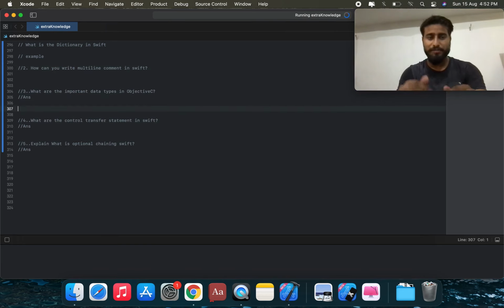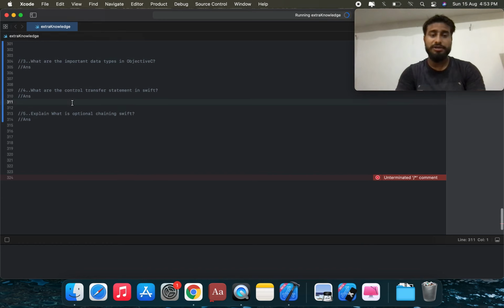Next one: what are the important data types in Objective C? What are the important data types in Objective C? This is Boolean, which we assign the Boolean data type, and assign the Boolean values true and false. Next data type is NSString, which is represented by string. Next is NSInteger, which is represented by integer. And we can use NSInteger and CGFloat, which represent floating point values.